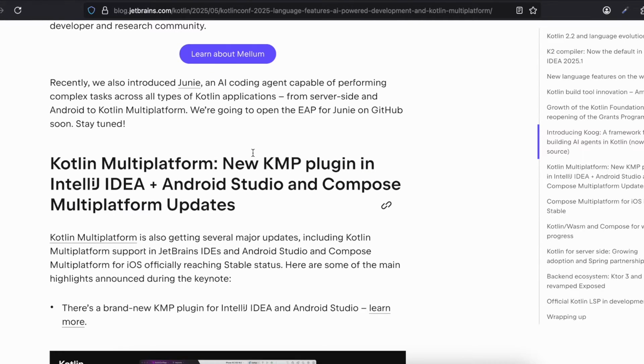Recently we also introduced Junie, an AI coding agent capable of performing complex tasks across all types of Kotlin applications. From server side and Android to Kotlin Multiplatform, we are going to open the EAP for Junie on GitHub soon.